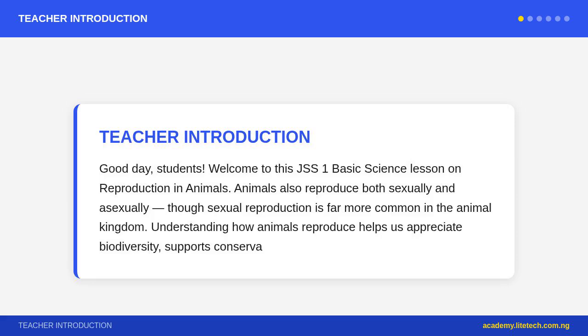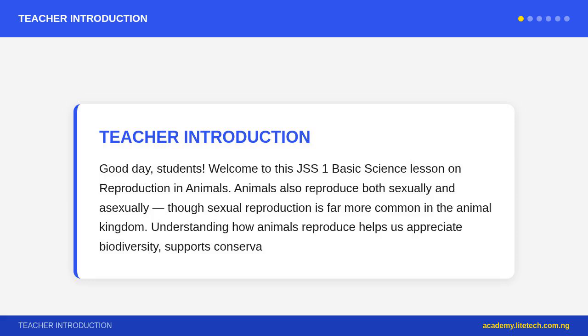By the end of this lesson, you will be able to compare sexual and asexual reproduction in animals, describe the male and female reproductive structures in animals, explain internal and external fertilization, compare oviparous, viviparous, and ovoviviparous organisms, and describe reproductive stages in insects, metamorphosis. Let us begin. Reproduction in animals, overview.